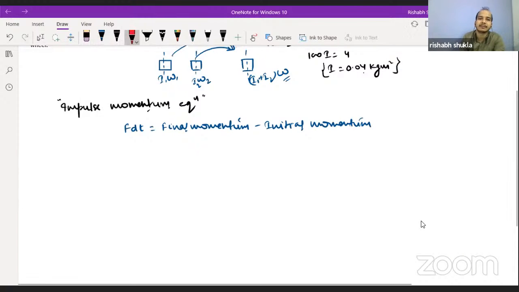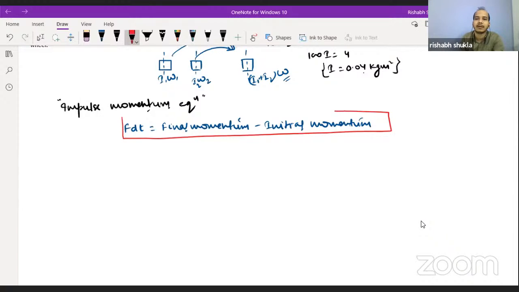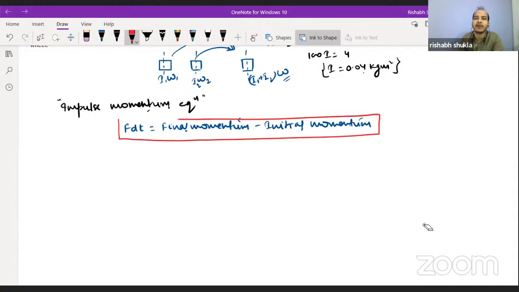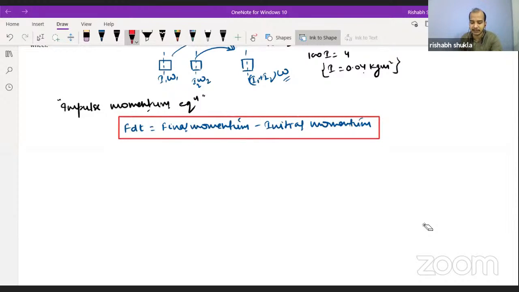Now try to understand this. Impulse momentum equation says that if a body is acted upon by a force for a small time t or dt, whatever it is, in a particular direction, then that will lead to the change in momentum of that body in the direction in which the force was applied.